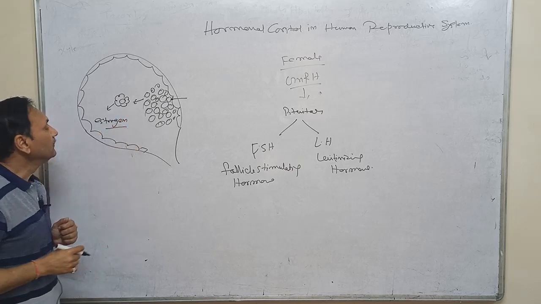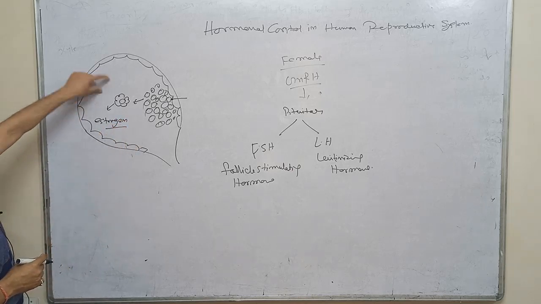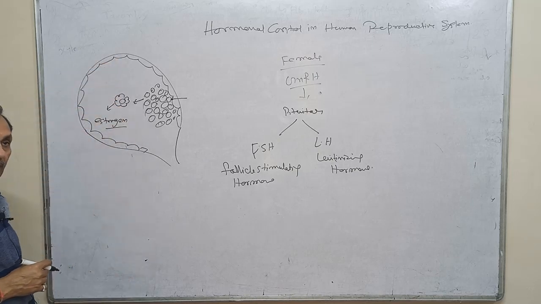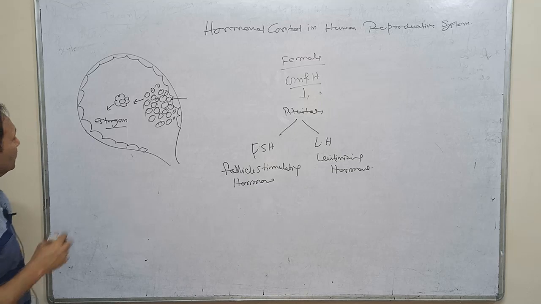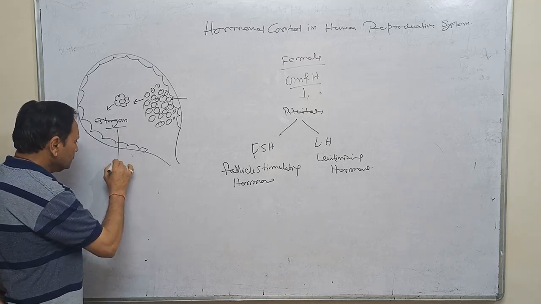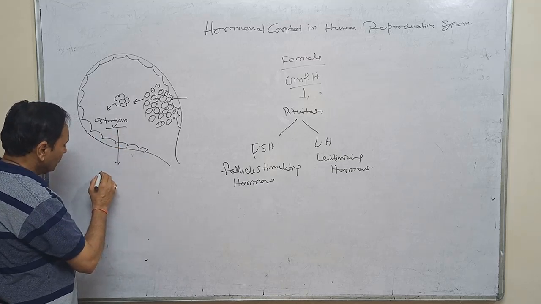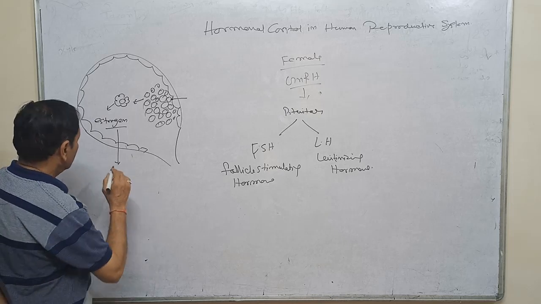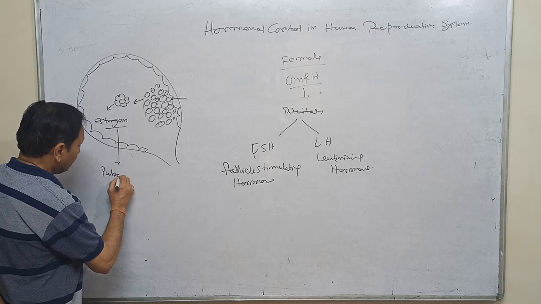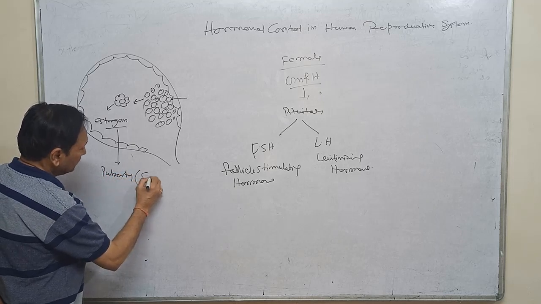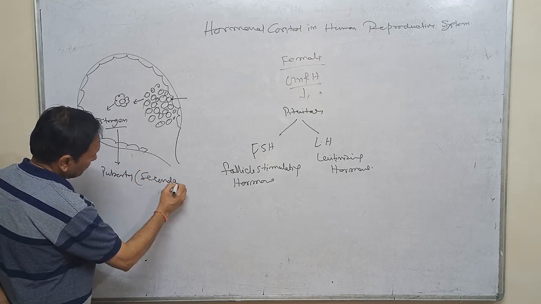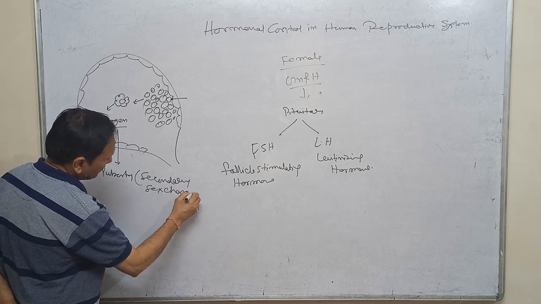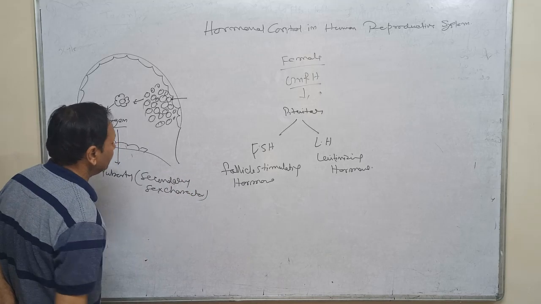Estrogen is a hormone which will be released from the ovary. Because of that, this ovary is called the primary sex organ. This estrogen is responsible for puberty and the secondary sex characters of the female.